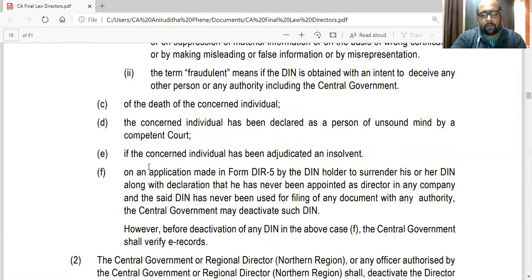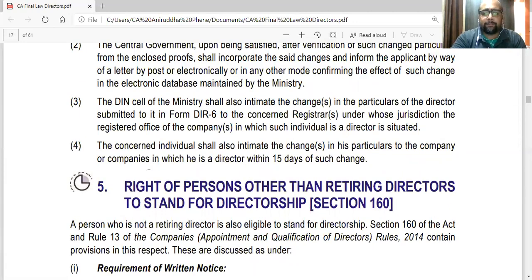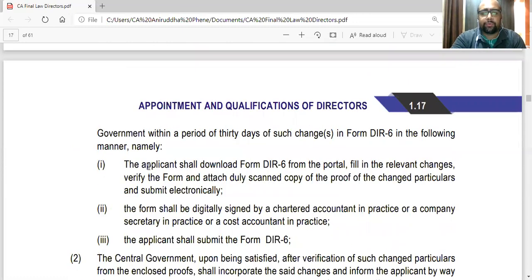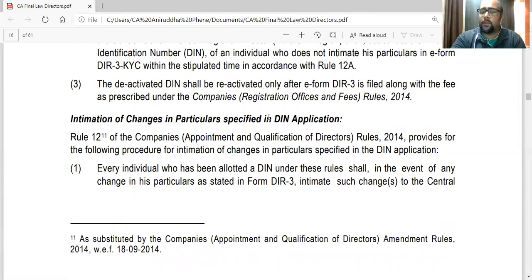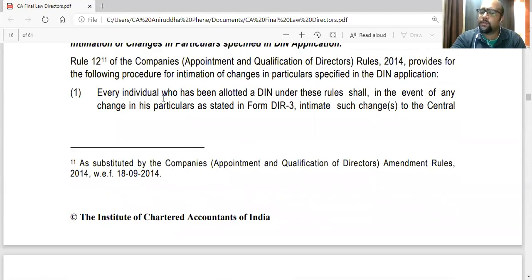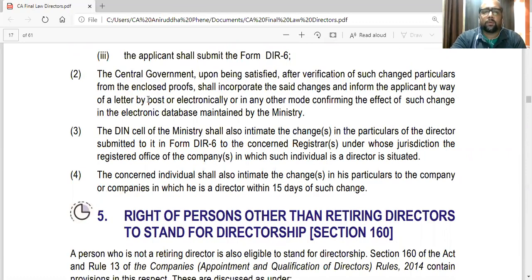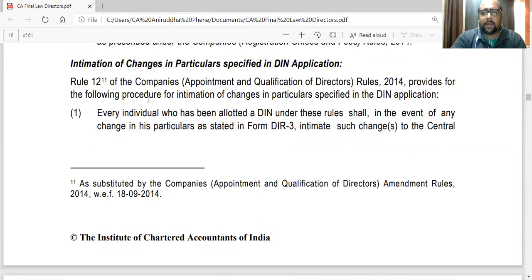So a question had come on this last part, changes in particulars submitted regarding DIN. So that question was asked, and nobody studied this question. So they just asked, what is the procedure for changes in the DIN, for intimation of changes in the DIN. So this is the procedure, these 4 points. So this can be asked.